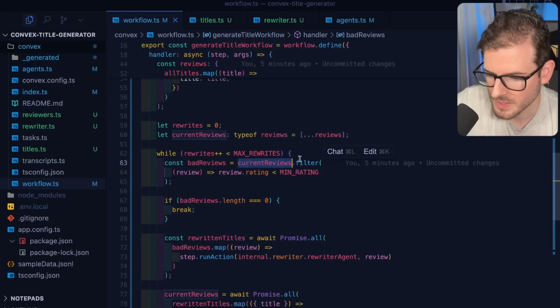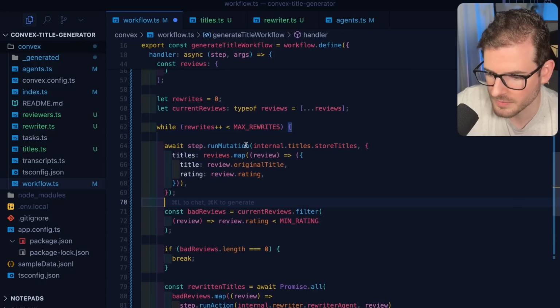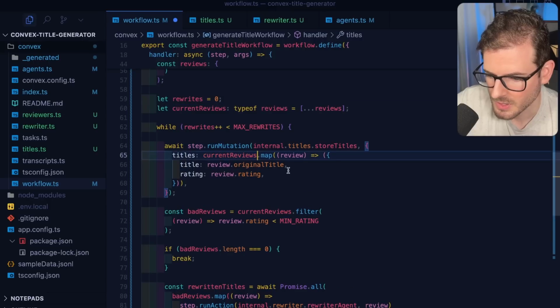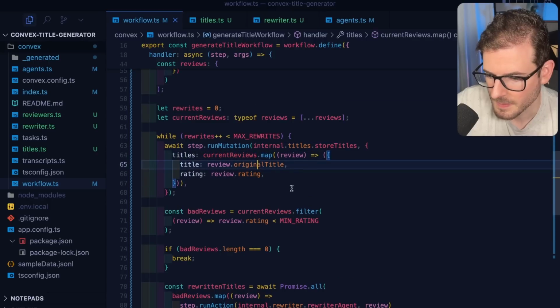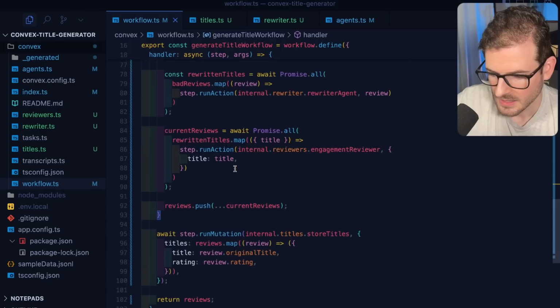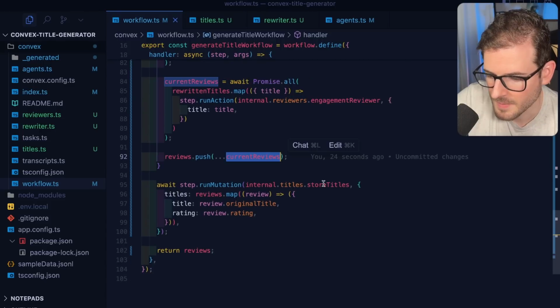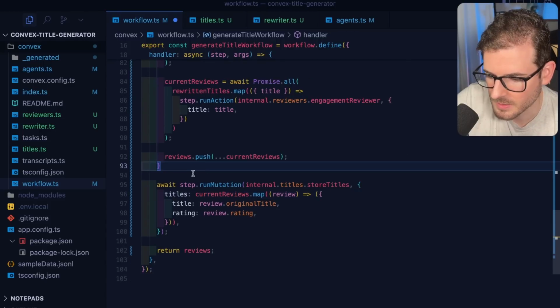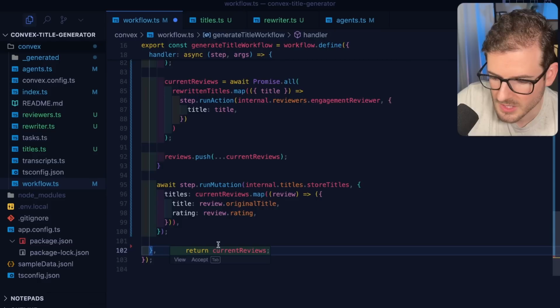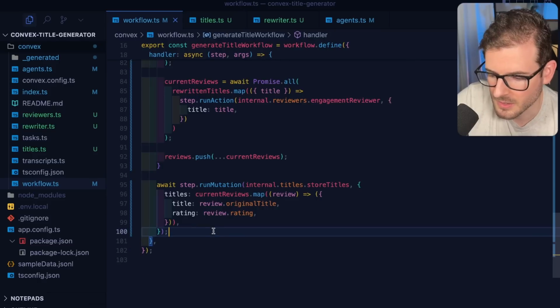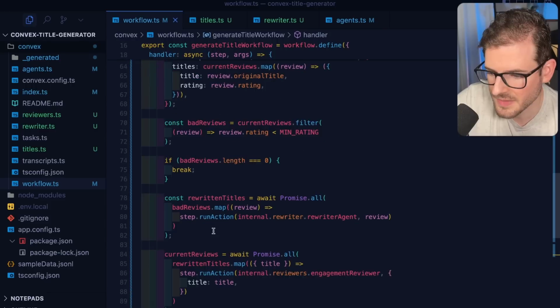So for example, here, I think I could just store all the reviews there. So the current reviews, we could store all those with their ratings as well. Instead of doing it down here, I might also do it here as well. And do we actually need to return anything? I don't think we need to return anything, honestly. Okay, so we'll test out that little change.